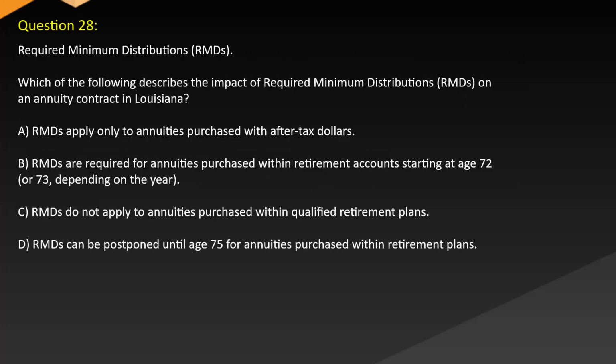Question 28. Required Minimum Distribution, RMDs. Which of the following describes the impact of Required Minimum Distributions, RMDs, on an annuity contract in Louisiana? A. RMDs apply only to annuities purchased with after-tax dollars. B. RMDs are required for annuities purchased within retirement accounts starting at age 72 or 73, depending on the year. C. RMDs do not apply to annuities purchased within qualified retirement plans. D. RMDs can be postponed until age 75 for annuities purchased within retirement plans.